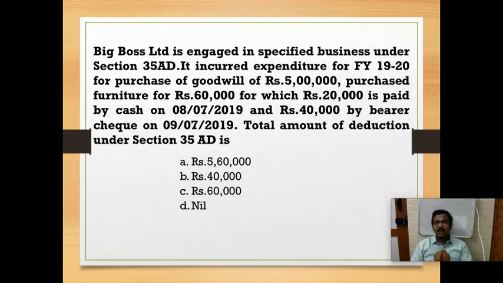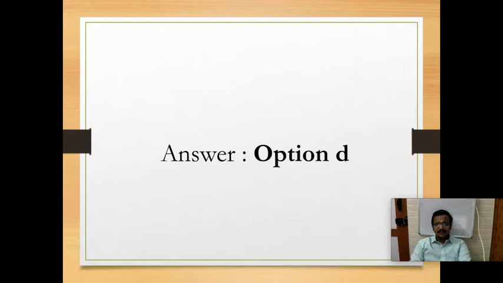So my total deduction is nil, because goodwill is an ineligible asset, and for furniture the payment is not made in the prescribed mode, so this 60,000 cannot be claimed either. So my total deduction is nil. I cannot claim any deduction. Okay. So the answer is option D, nil.